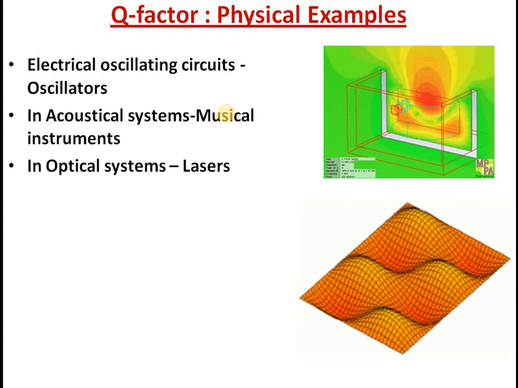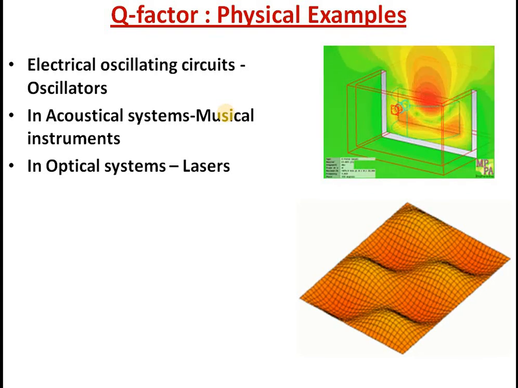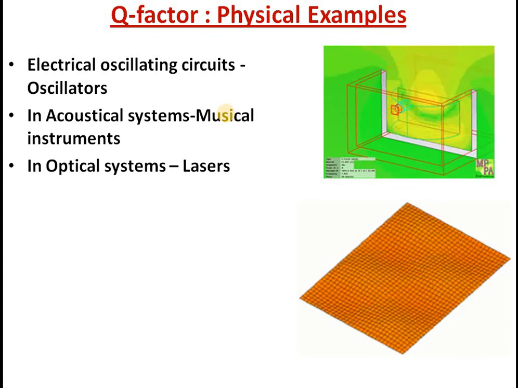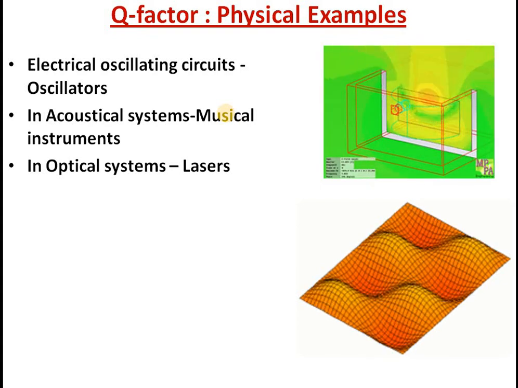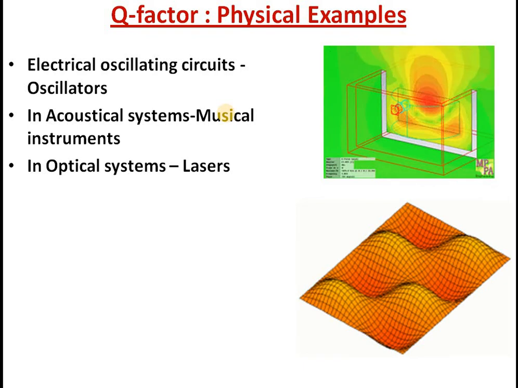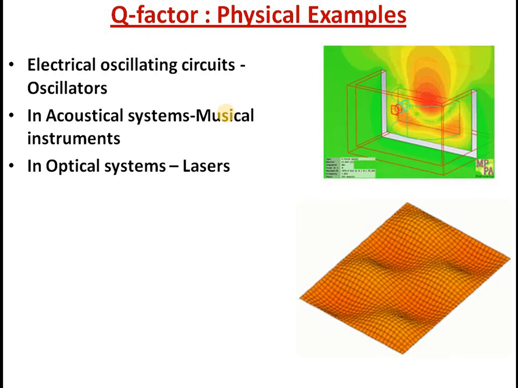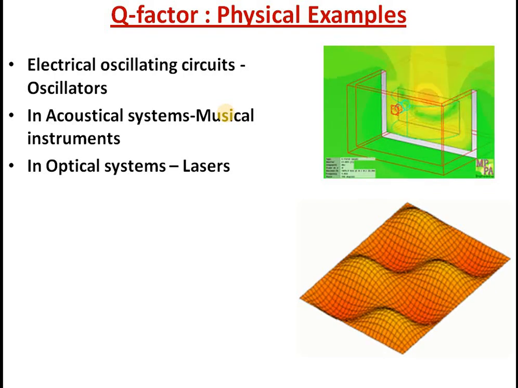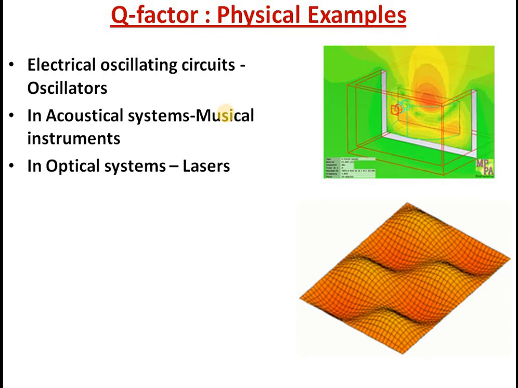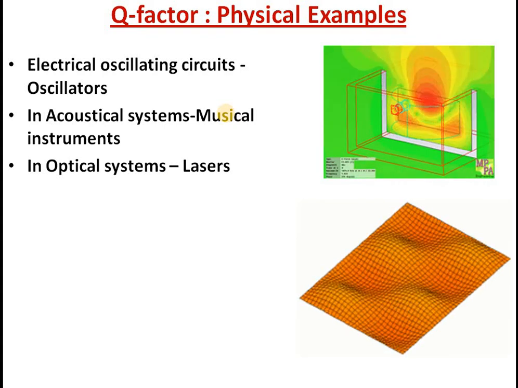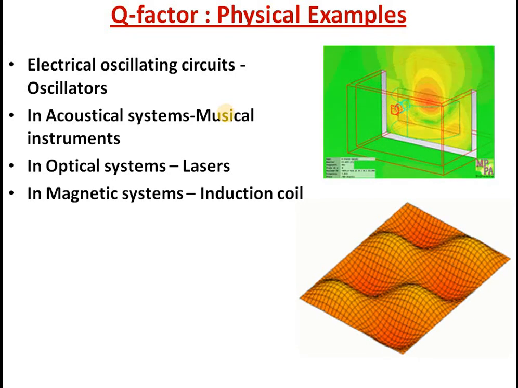In case of optical system, again, so many cavity resonators are there. One example is the laser. You know, in laser, there is a laser cavity where you are exciting optical oscillations, and it acts like a tank circuit that will be giving you optical oscillation or optical wave. That is called a laser beam. So again this quality factor is very important, because there will be many losses inside the medium. Those losses have to be minimized to get the efficient lasing action. So that is another area.